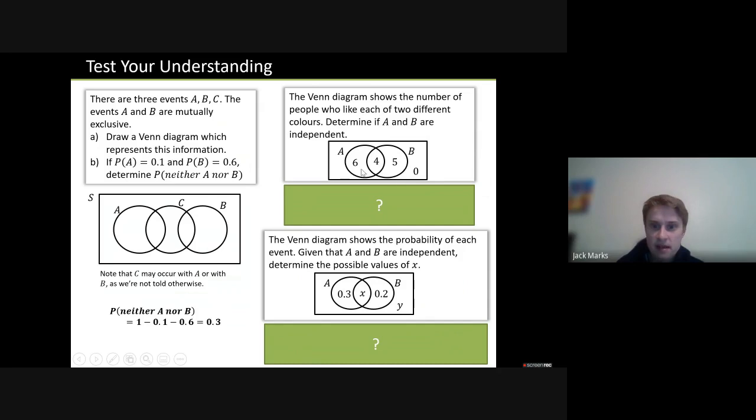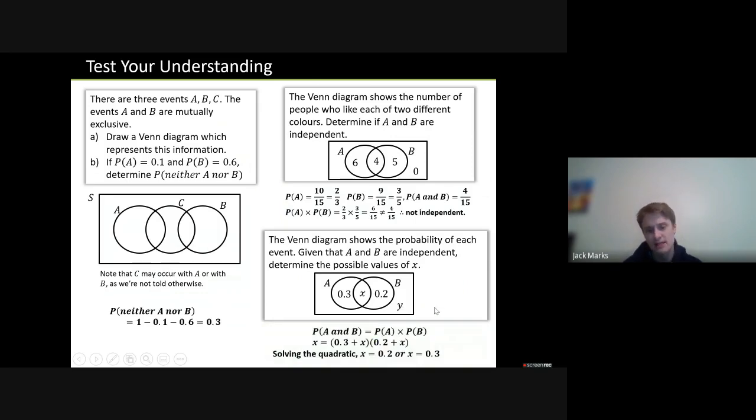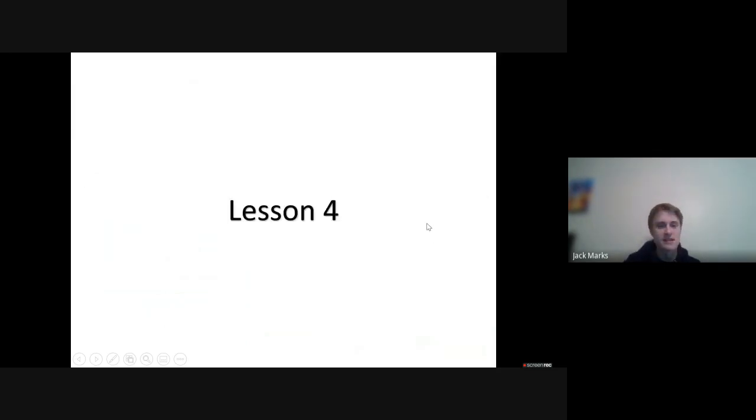Determine if A and B are independent. So 4 out of 15 the same as 10 out of 15 times by 9 out of 15? That is essentially the question. It turns out no, it's not. Over here, handle things as you normally would. So this is X as the AND part. A is 0.3 plus X, B is 0.2 plus X. You can make it a quadratic and solve it, and you will find there are 2 values that would make this independent. Okay, so that takes us to the end of 5C.